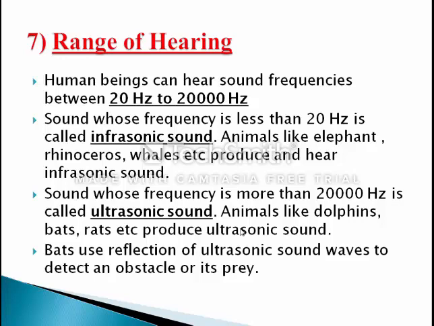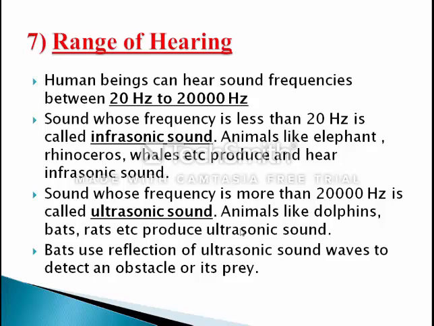So if vibration is taking place, sound is produced. That is another criterion: vibration produces sound, but there is sound we can hear and sound we cannot hear. If the sound has a frequency less than 20 Hertz, we cannot hear it. That is said to be infrasonic sound. And the sound whose frequency is more than 20,000 Hertz, or 20 kilohertz, because 1 kilohertz is equal to 1000 Hertz, so 20 kilohertz means 20,000 Hertz. If the frequency is more than 20,000 Hertz, then also we cannot hear.